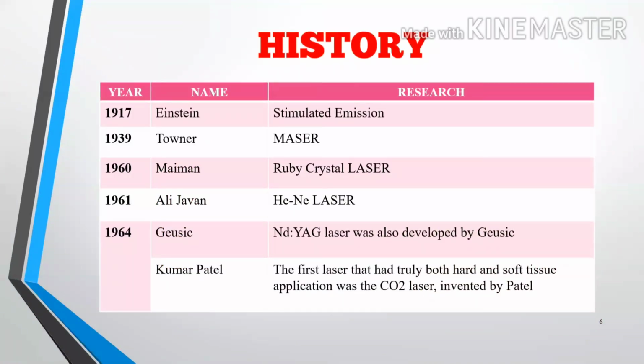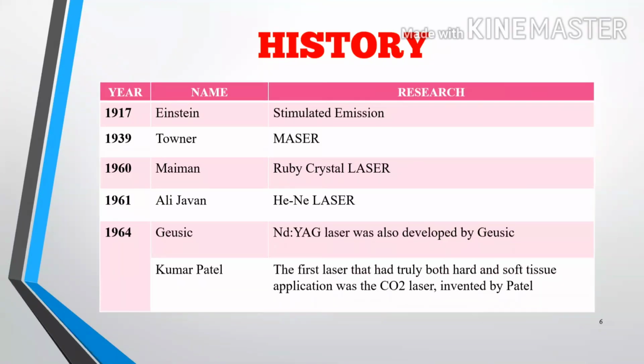Now, starting with the history, in 1917, Einstein demonstrated the stimulated emission. In 1939, Townes explained the maser, which is microwave amplification by stimulated emission of radiation. In 1960, Maiman introduced the ruby crystal laser, and in 1961, Ali Javan developed the helium laser.